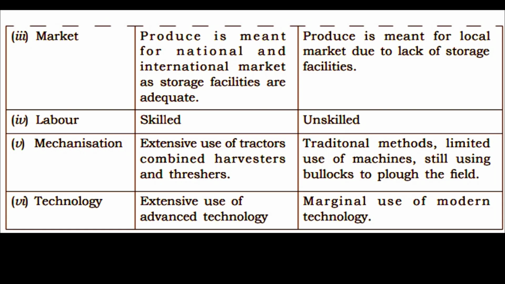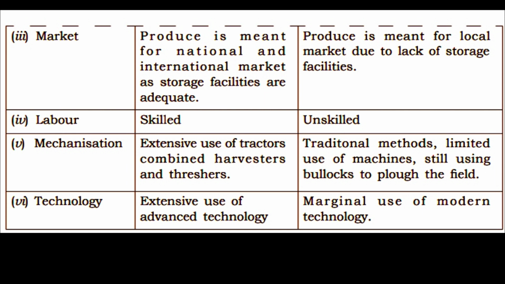3. Market: in USA, produce is meant for the national and international markets as storage facilities are adequate. In India, produce is meant for the local market due to lack of storage facilities. 4. Labor: in USA, skilled labor, but in India, labor is unskilled. 5. Mechanization: in USA, extensive use of tractors, combined harvesters and threshers. In India, traditional methods, limited use of machines, still using bullocks to plow the field.